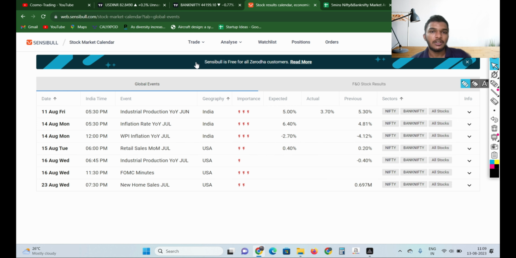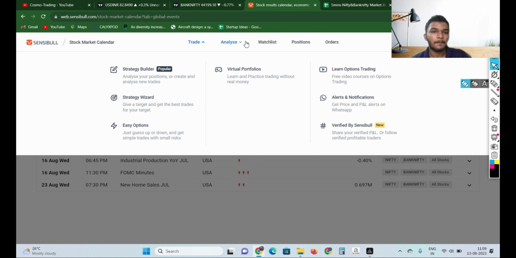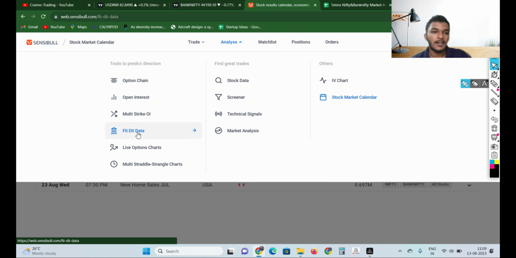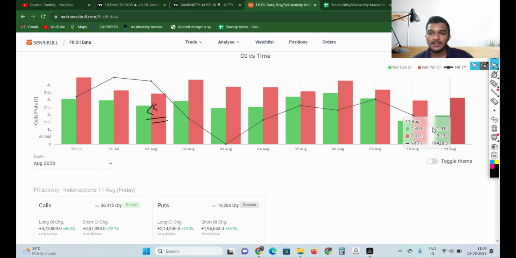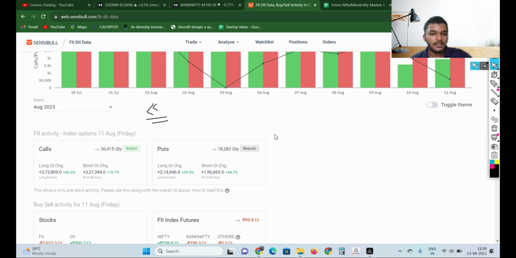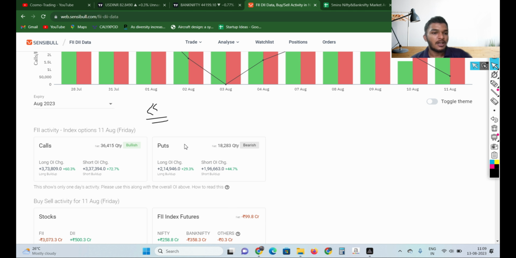So now we'll take a look at FII data. We'll analyze FII DII data. So we have more number of puts, that's for sure. And if we take a look at the open interest, it is still negative bias, bearish bias. And if we take a look at the number of options bought, it's kind of neutral, so we won't take a look at that part.